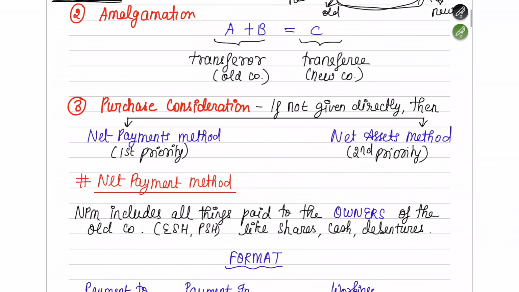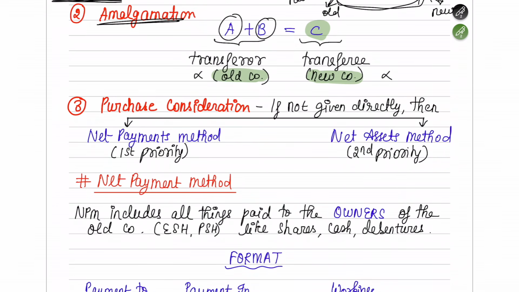Now let's start with what is amalgamation, the most important part. I told you that there will be one company which will amalgamate or come together or join hands with another company, and these both will together form a new company called C company. So we have understood that there is an old company and there is a new company, but in our books or in our ICAI terminology, you do not call it an old company or a new company.